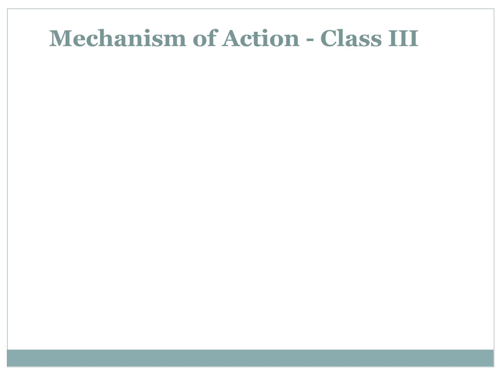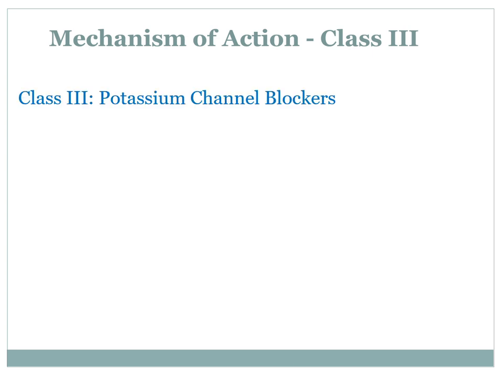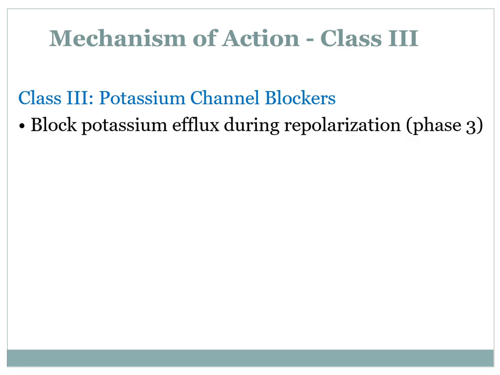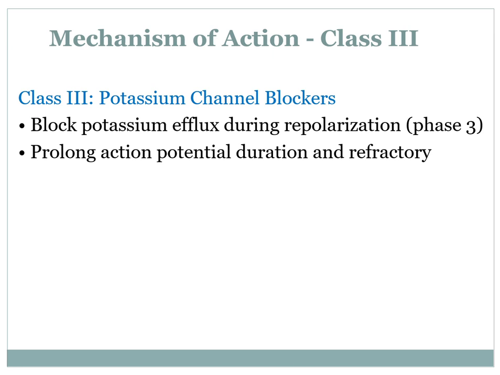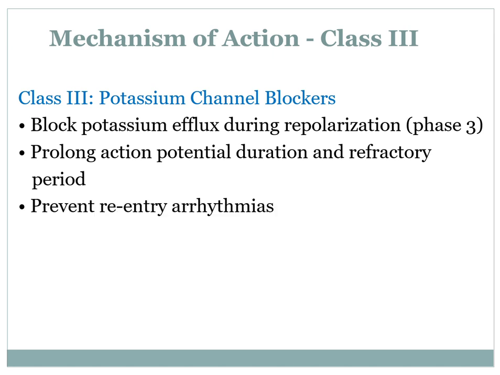Now about the class 3 mechanism of action, which are potassium channel blockers. They block the potassium efflux during repolarization, that is in phase 3, which prolongs the action potential duration and refractory period and prevents re-entry arrhythmias. Examples are amiodarone and sotalol.